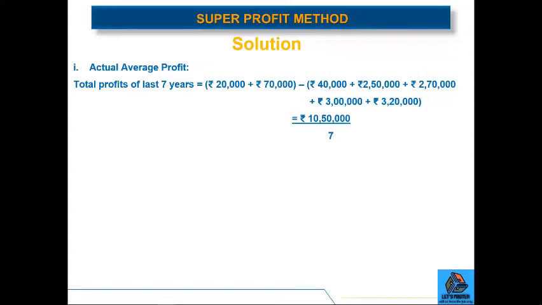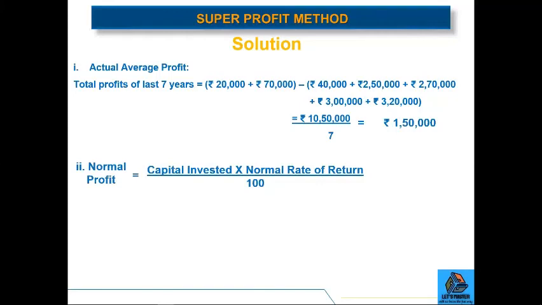So the total was 10,50,000 that the firm has earned as profit, and in order to calculate the average, we divide it by 7, because we are considering the profits and losses incurred by the firm during the last 7 years, and the average comes out to be 1,50,000. So this is our actual average profit.